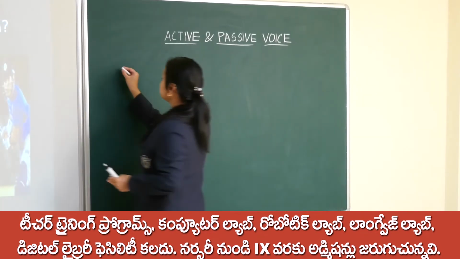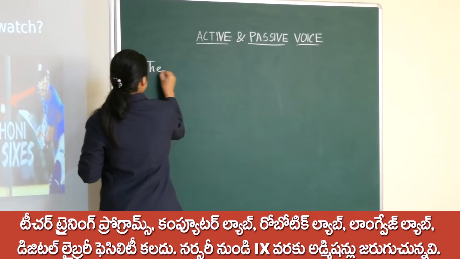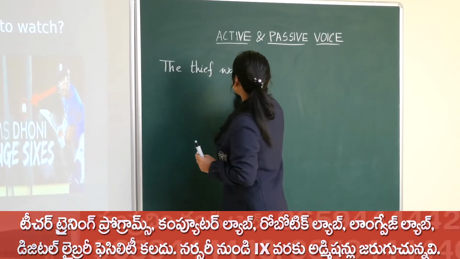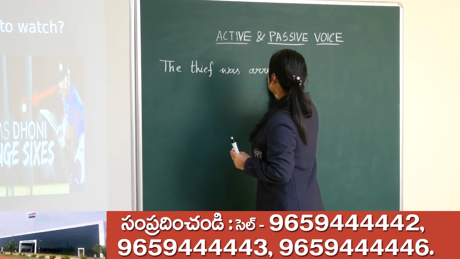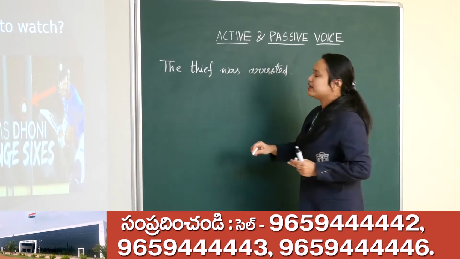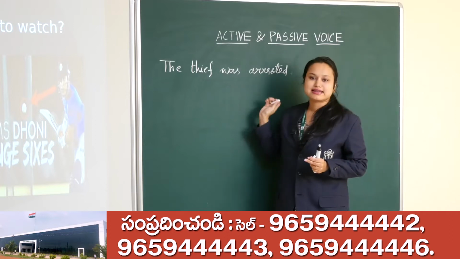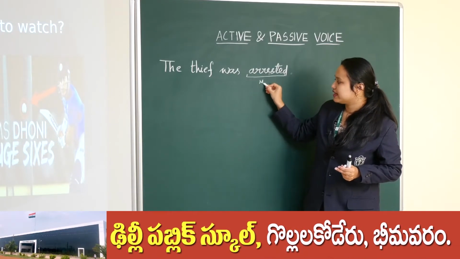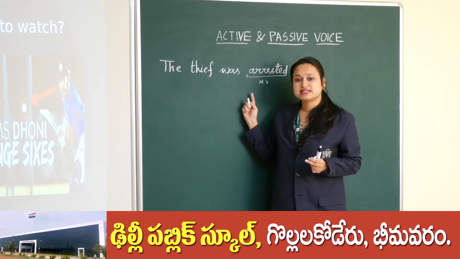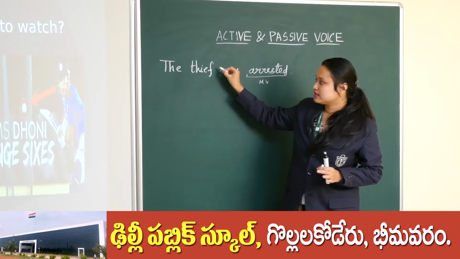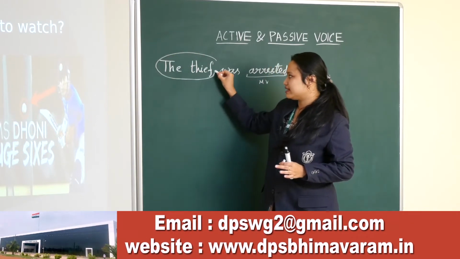I told you the thief was arrested, right? What is the verb here? Obviously the main verb is arrested. The action is arresting of the thief, right? So who is being arrested? Now the thief is being arrested, okay?